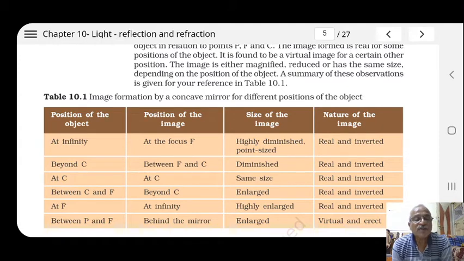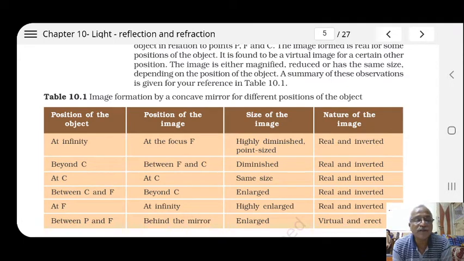If the object is situated at finite distance from the pole beyond the center of curvature of the mirror, the image is formed between the focus and center of curvature. The image is found to be diminished and inverted, so it is real. If the object is situated at the center of curvature, the image is also formed at center of curvature but is found to be inverted. The size of the image is same as the size of the object, and hence the image is real and inverted.